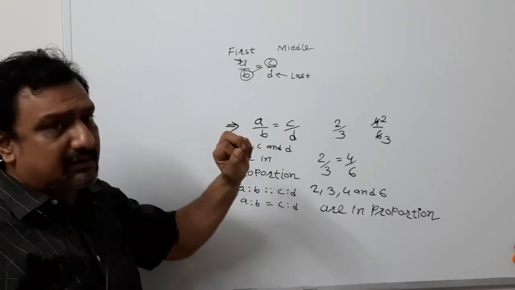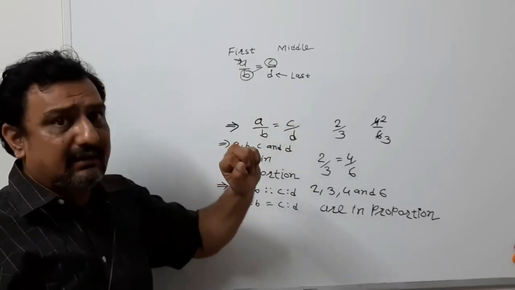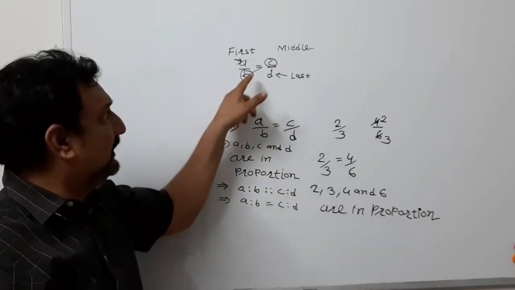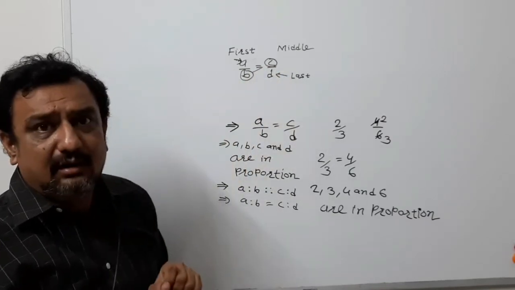A is the first term, D is the last term, and B and C together middle term.